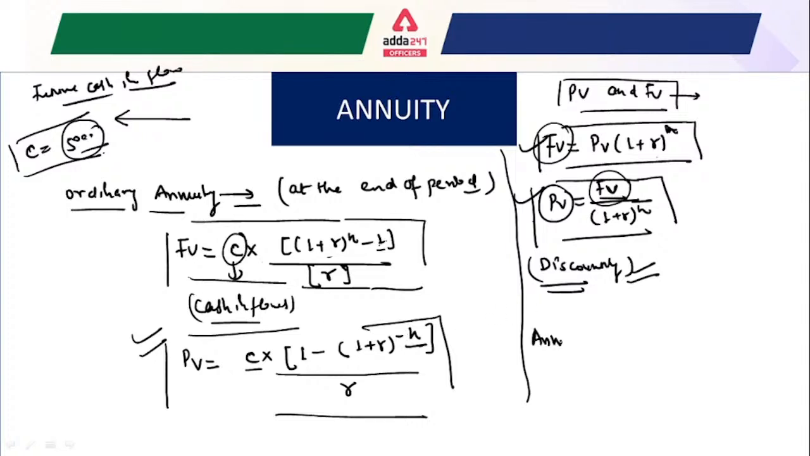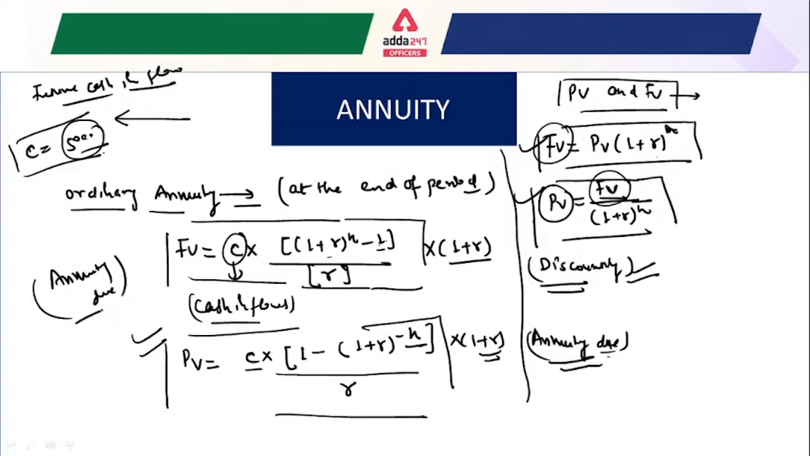Now if we have to solve the question for the annuity due, what is the formula? You do not need to worry so much about this. You only have to multiply it by (1 + r), and this becomes the formula for your annuity due. That's it. If I ask what the formula for your annuity due is, just multiply both by (1 + r), and that would be your annuity due formula for the future value as well as the annuity due formula for the present value. I hope it is now clear for everyone.